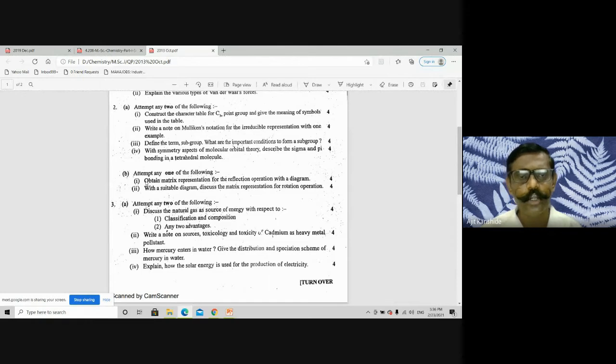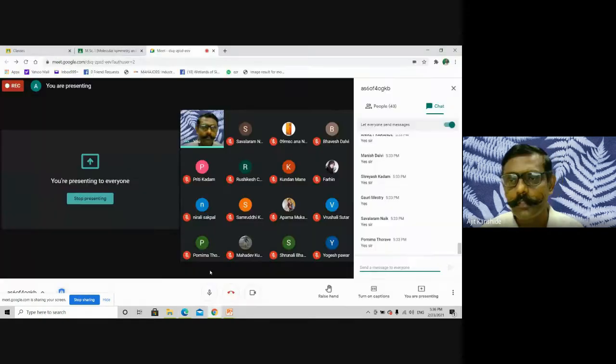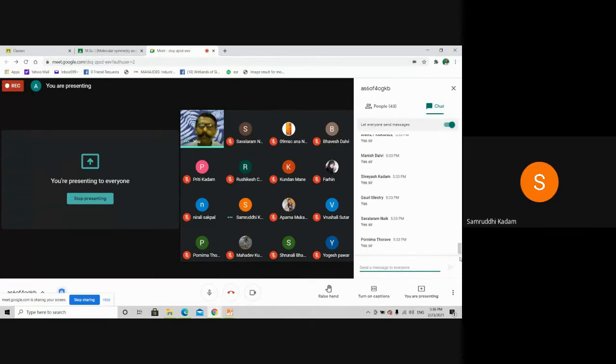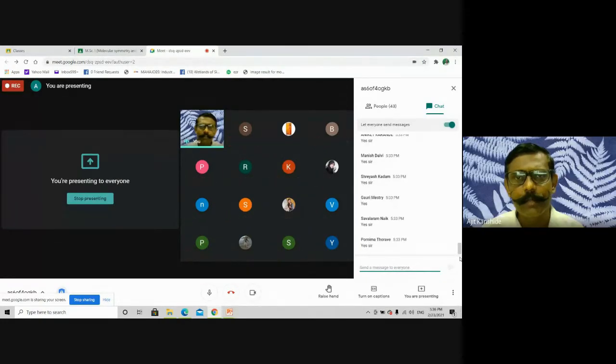Is the answer for this question clear? Yes, can anybody unmute and talk? Because every time going through that window is troublesome for me. Yet answers are not there. Yes, sir. Samruddhi said clear. What about others? Yes, 2 students have answered. Now they are answering in the chat box. Shreyash has answered. Vishali has answered. Rutuja has answered. Gauri has answered. Yes. At least 2 replies further.